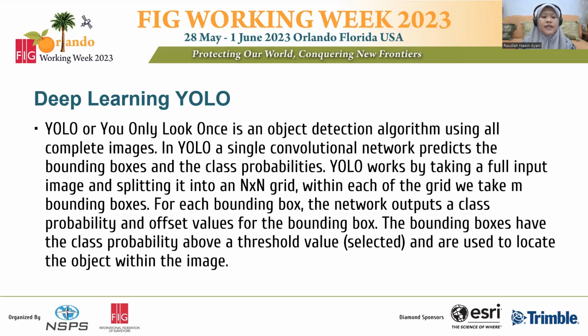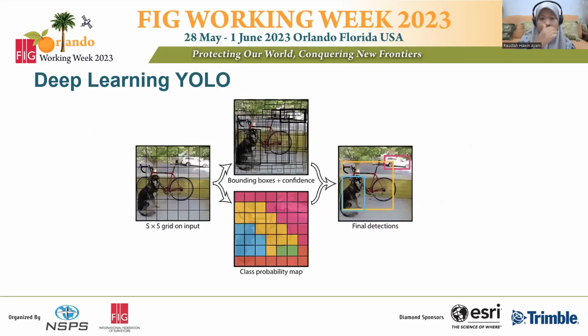The bounding boxes that have a class probability above a selected threshold value are used to locate the object within the image. This is how YOLO can detect the image. YOLO only detects the image one time, different from RCNN, which iterates over the image more than YOLO. In this image, YOLO can identify which one is the dog, which one is the bicycle, and which one is the car.